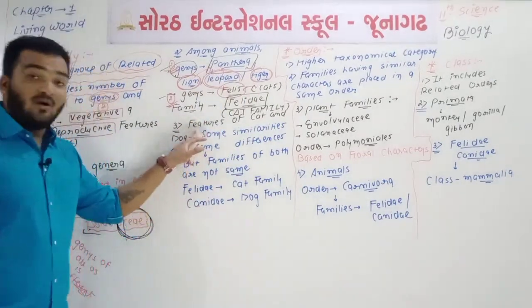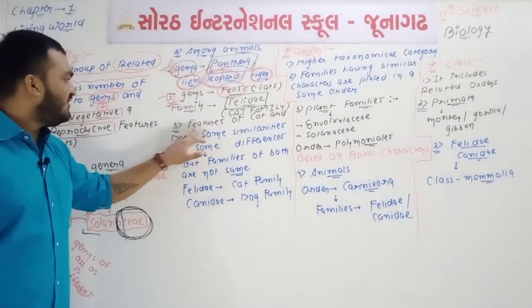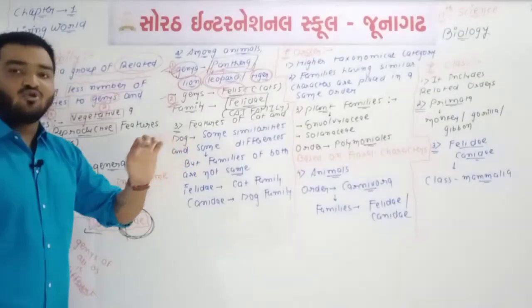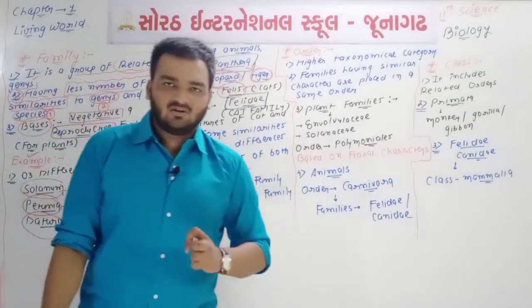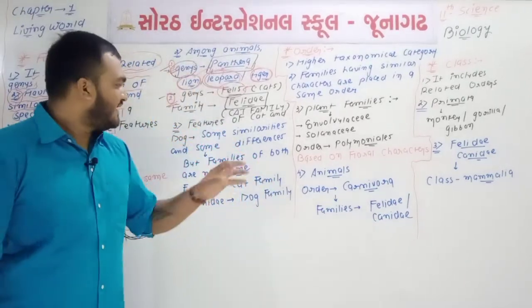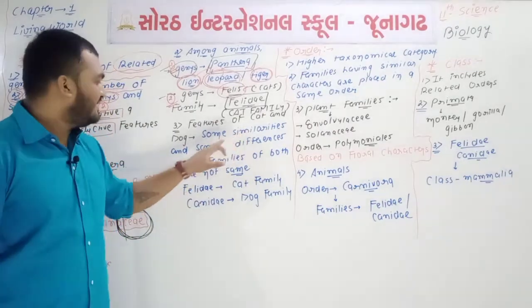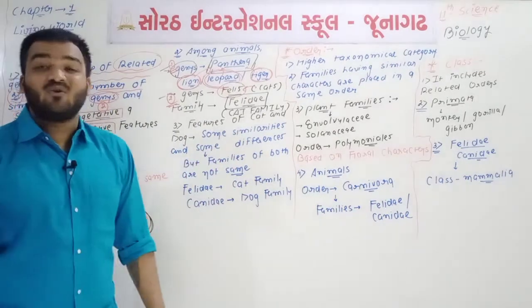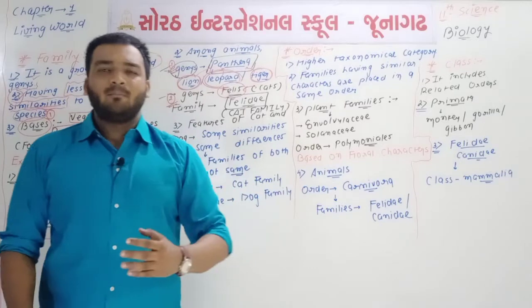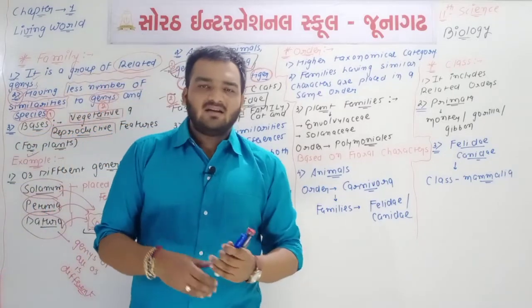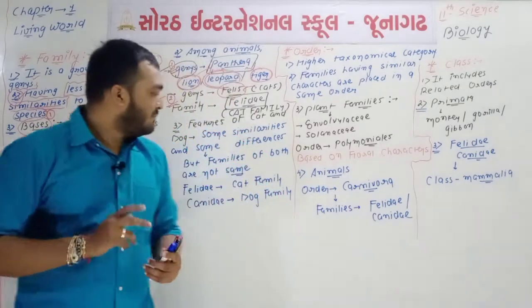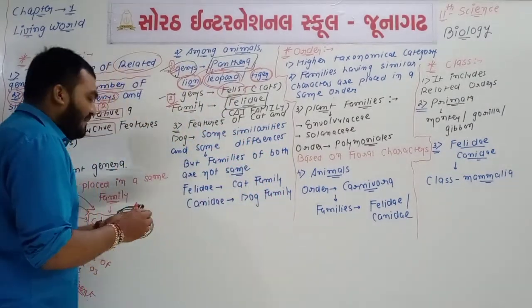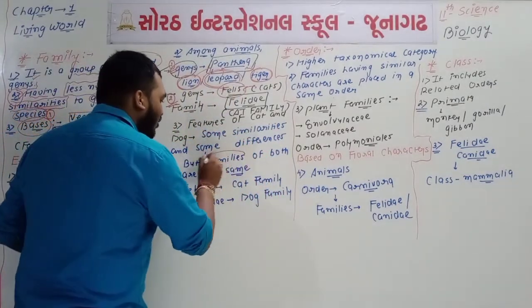Now see point number 3, a very interesting point: the features or characters of cat and dog. If we compare cat and dog, then we can say that some characters are similar and some are different. But the families of both are not the same.